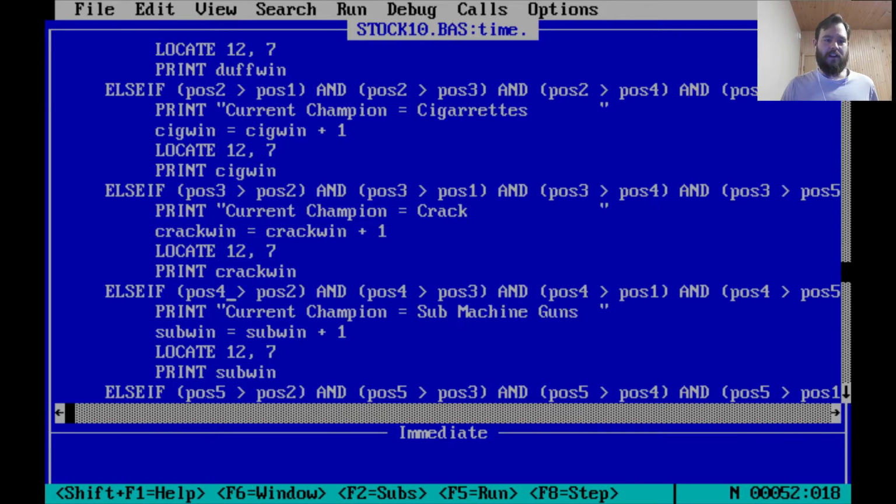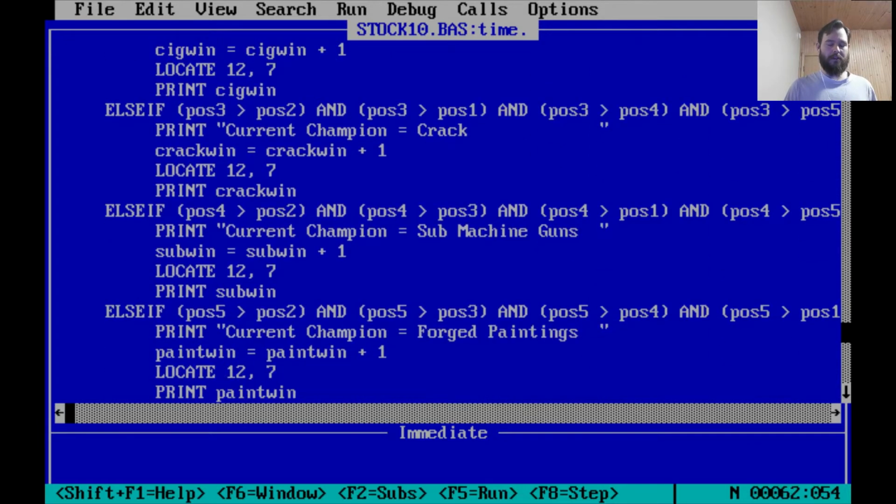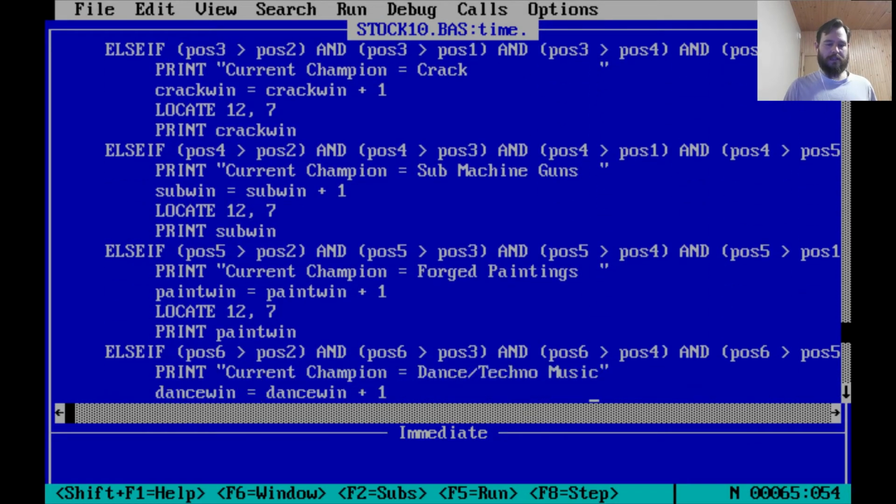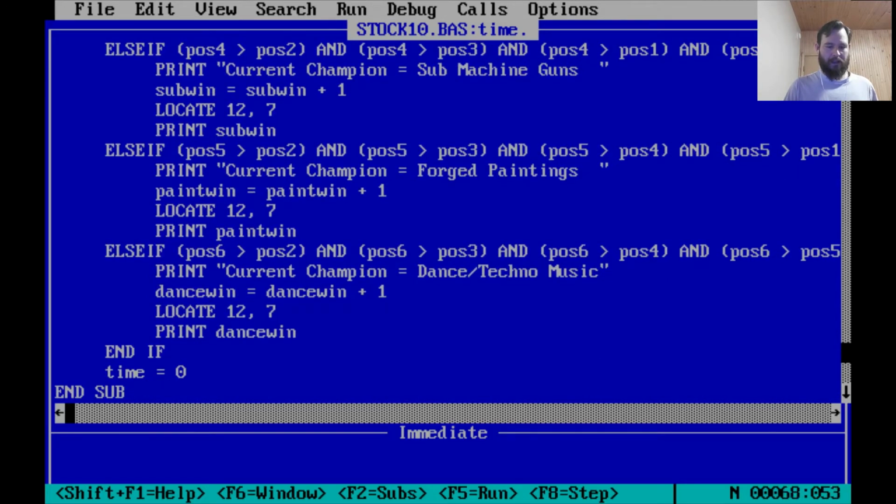Else if, oh, this is mind-numbing. And this isn't even the infamous line. Else if pause 2 is greater than pause 1, and pause 2 is greater than pause 3, and keep going. So in like manner, just check which one is the biggest. Every 10 turns, and then time equals 0.